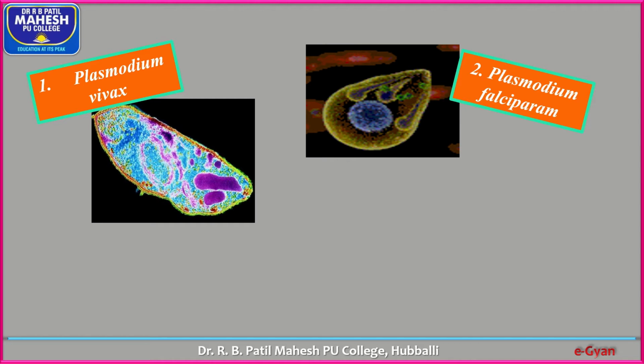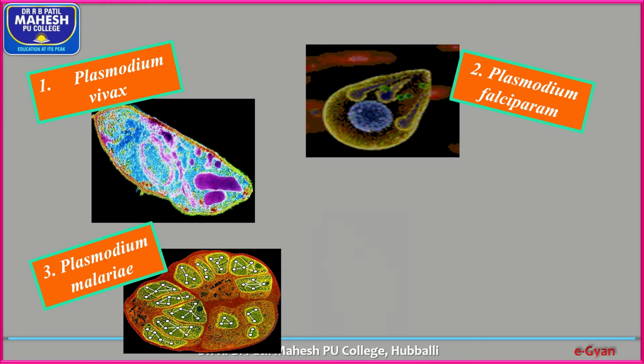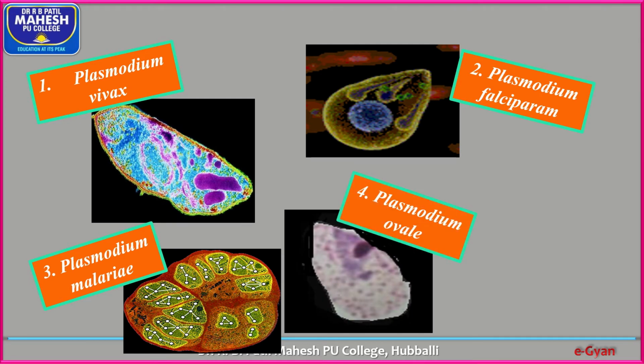The second one is Plasmodium falciparum, the most dangerous one, the malignant type of malaria. The third one is Plasmodium malariae, and the fourth one is Plasmodium ovale.